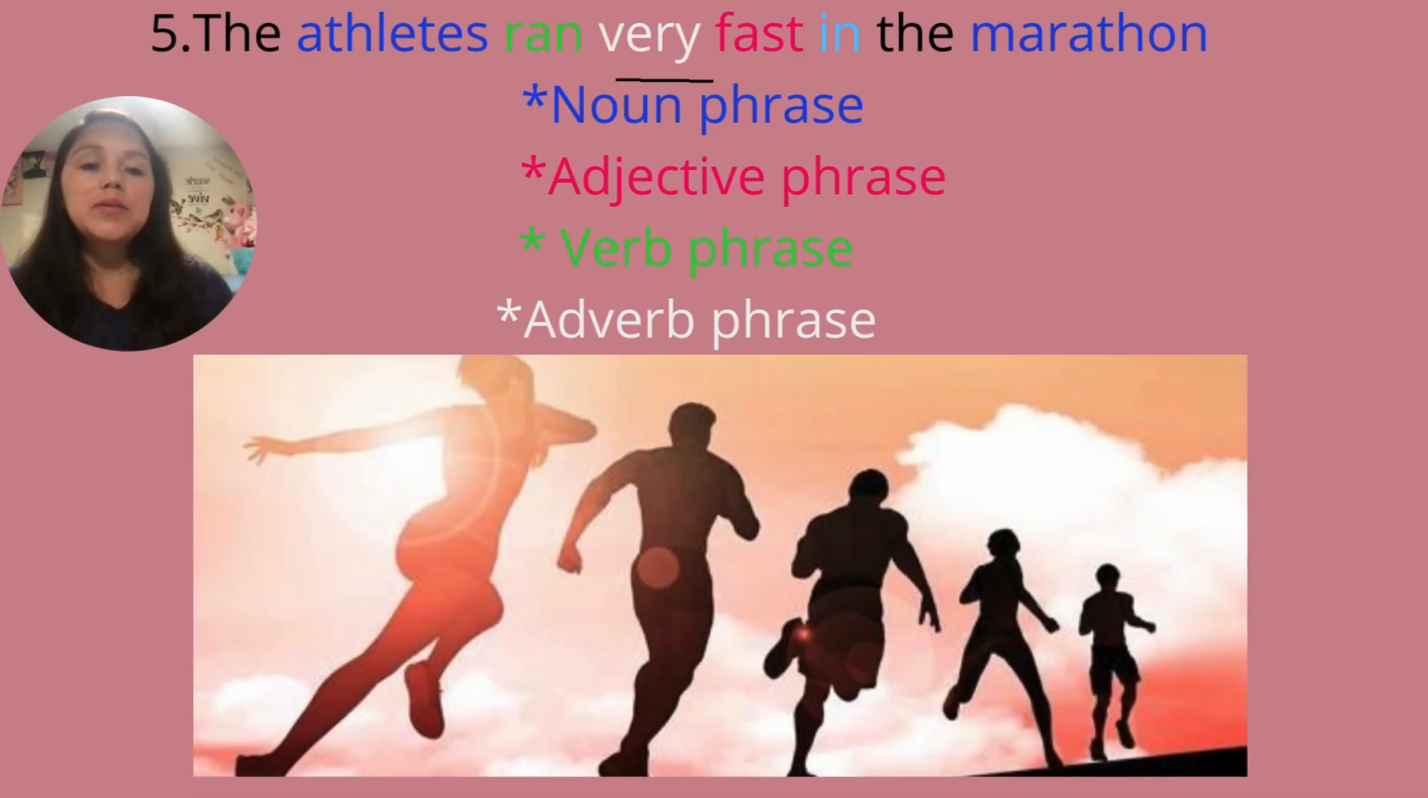And number five says, the athletes ran very fast in the marathon. This sentence has a noun phrase, adjective phrase, verb phrase, and adverb phrase. Here I need to explain the adverb phrase. The adverb phrase is a group of words that act as an adverb to modify the main clause of a sentence.